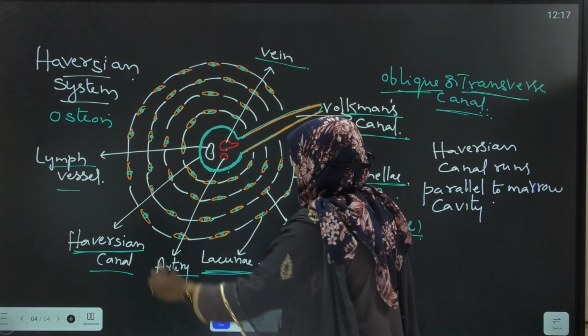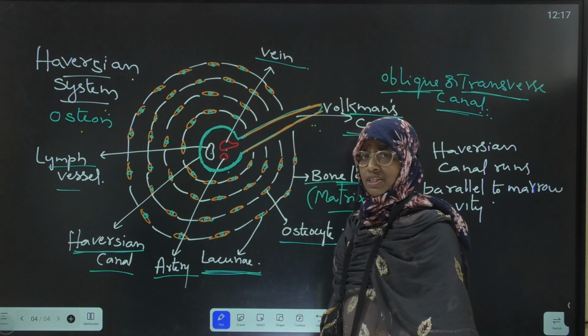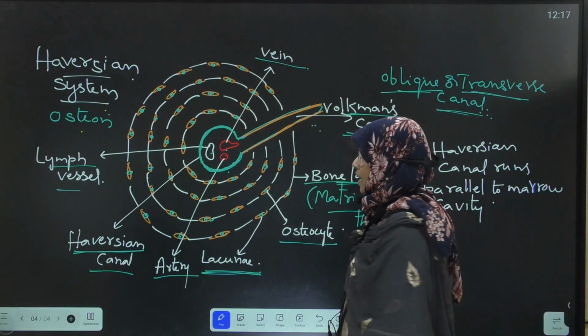What is the definition of Haversian system or osteon?